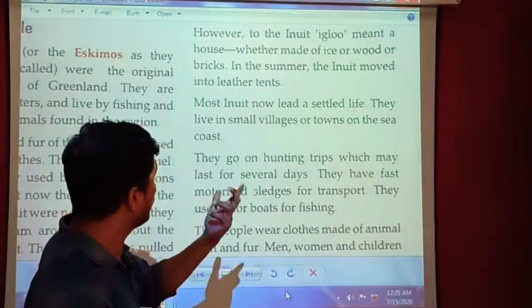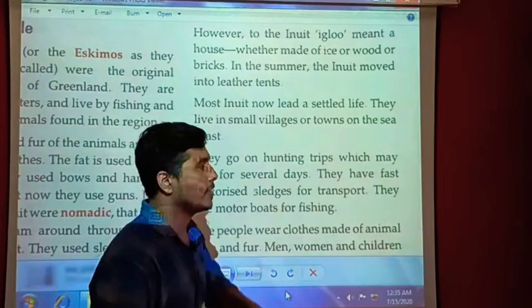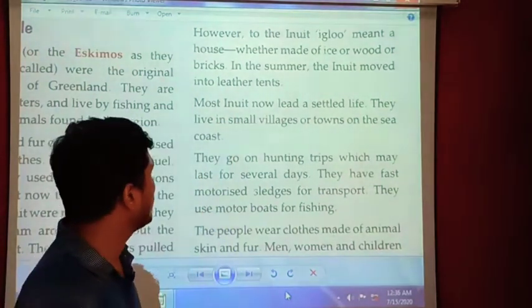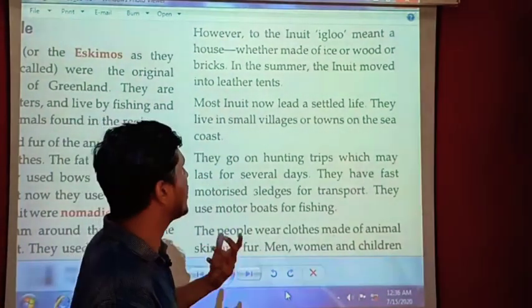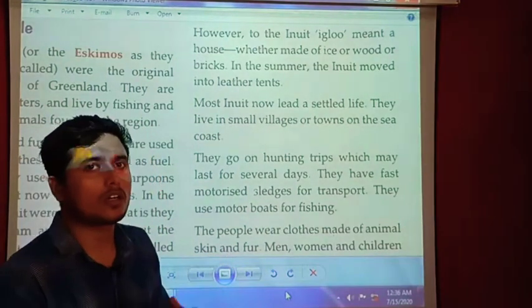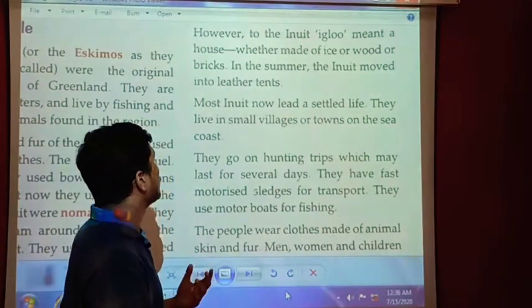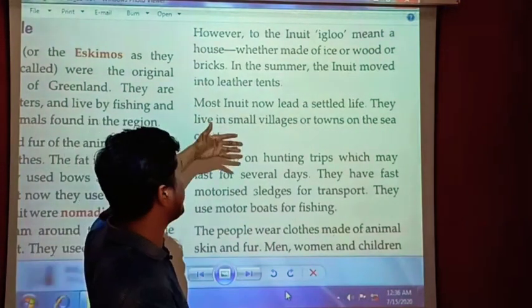In the summer, the Inuit move into leather tents. So in summers, they turn that igloo into a leather tent. It means they do not make any more igloos during the months of summer. They just make the leather tents.